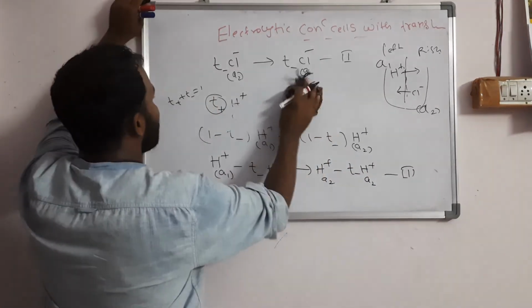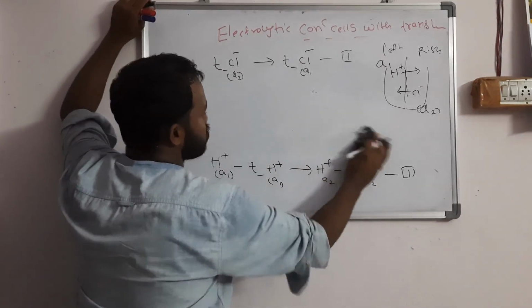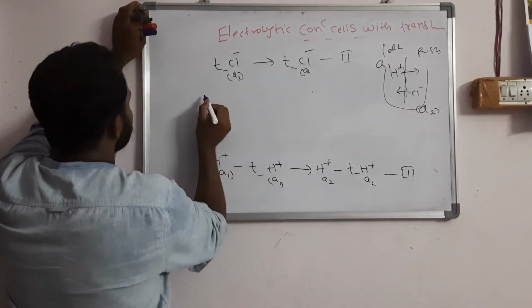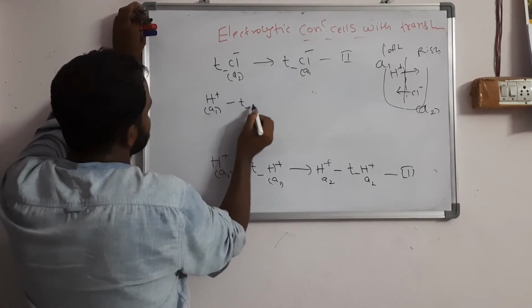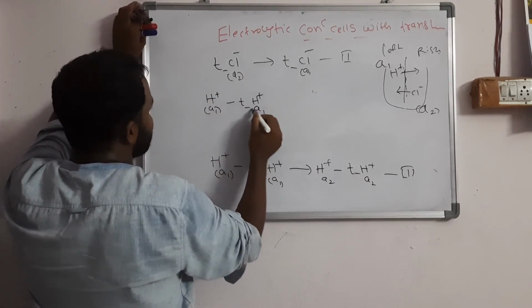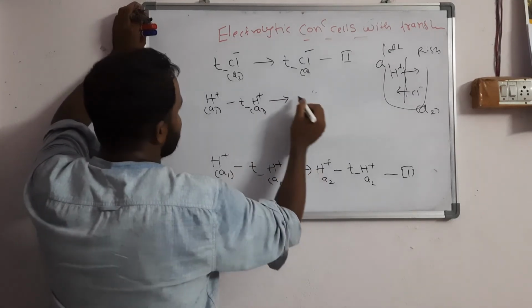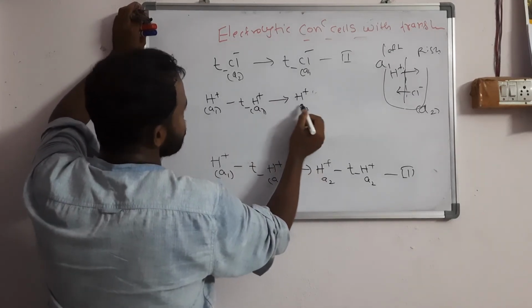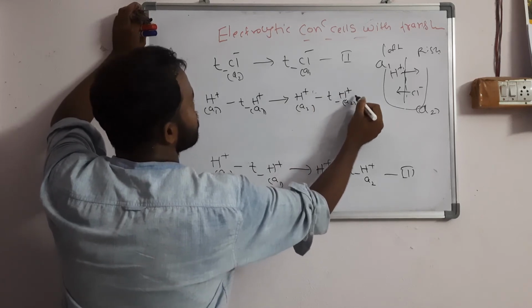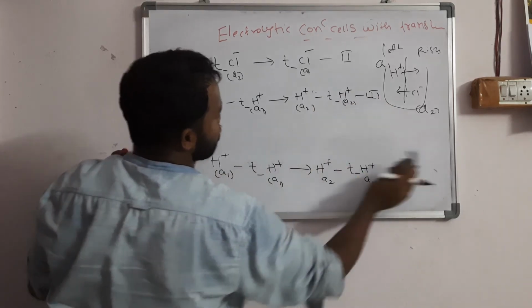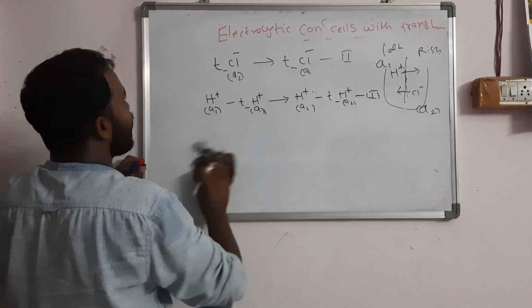So now add all these 3 equations. I am going to write the third equation here. That is H plus of A1 minus t minus H plus of A1, and H plus of A2 minus t minus H plus of A2. So this is equation number 3. Next equation number 1 is what? We should add all these 3.